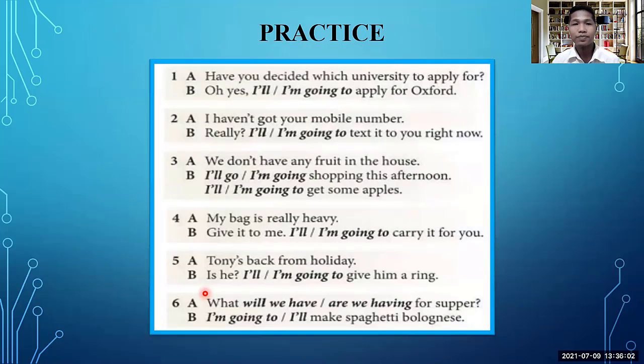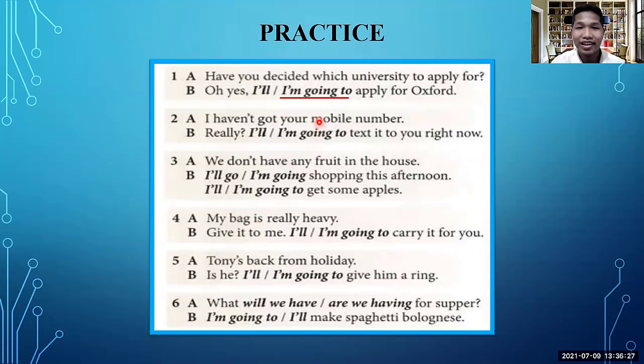So let's check together. Number one, A: Have you decided which university to apply for? Another person says, oh yes, I'm going to apply for Oxford. So which one is the correct answer based on this scenario? Okay, let's check the answer together.